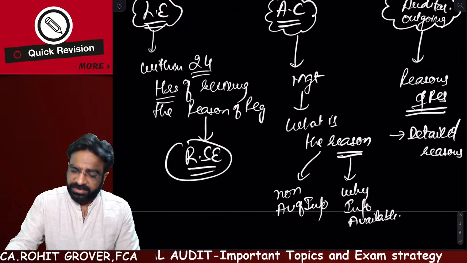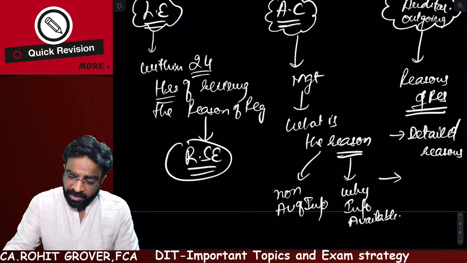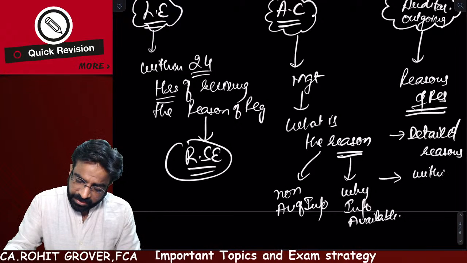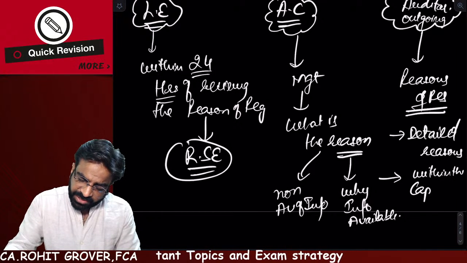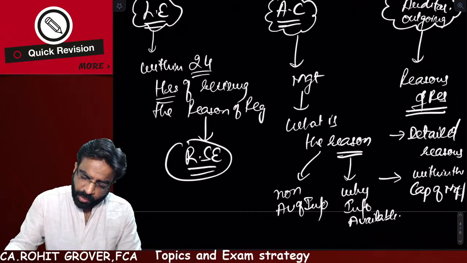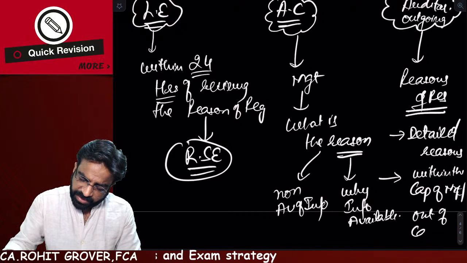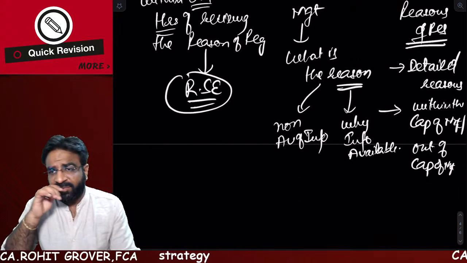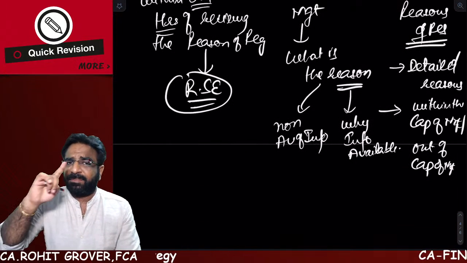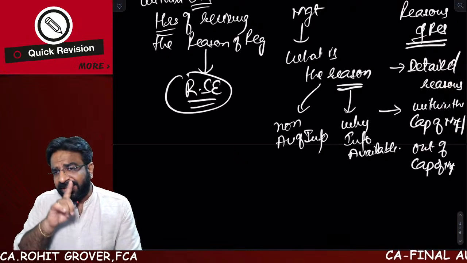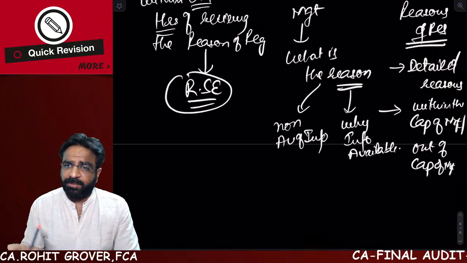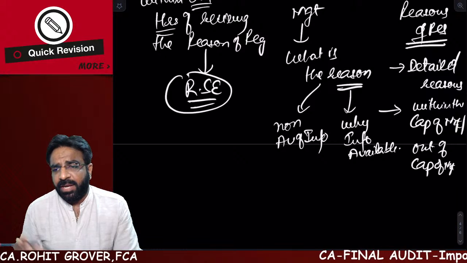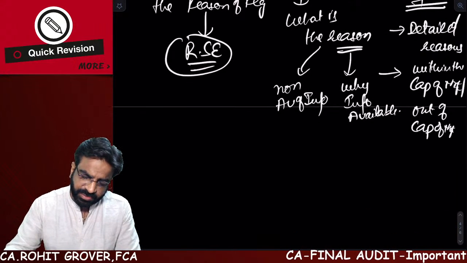He also has to declare whether it was within the capacity of the management to provide the information, or it was out of capacity of the management to provide the information. If it is within the capacity of the management to provide the information and the management has not provided, then he has every reason to leave the company. But if the management is also helpless in providing the information, then in that case there is no problem.